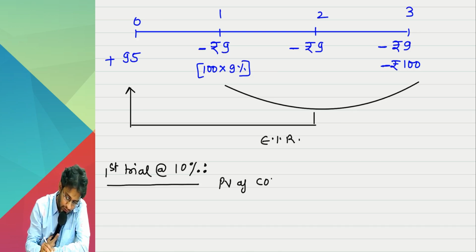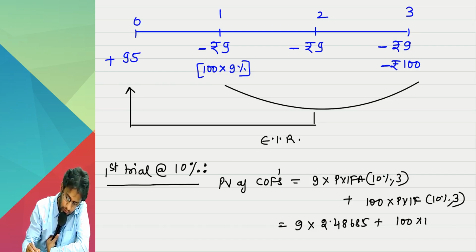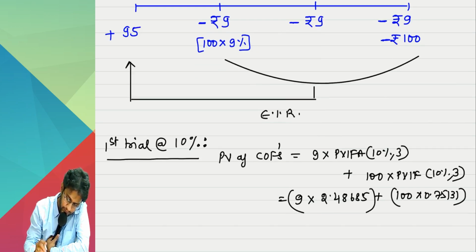Present value of cash outflows: 9 into PVIFA 10% for 3 years, and 100 into PVIF 10% of the third period. So 9 into 2.48685 plus 100 into 0.75131. Sort this out, and it comes to 97.5.